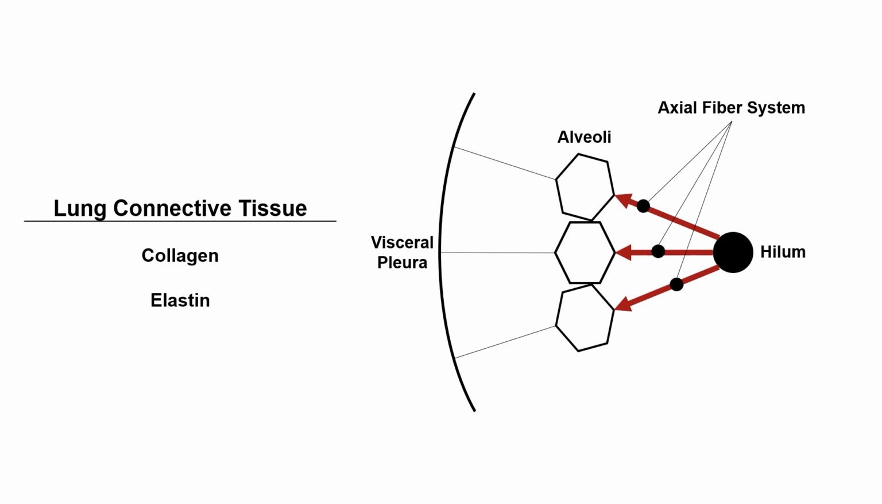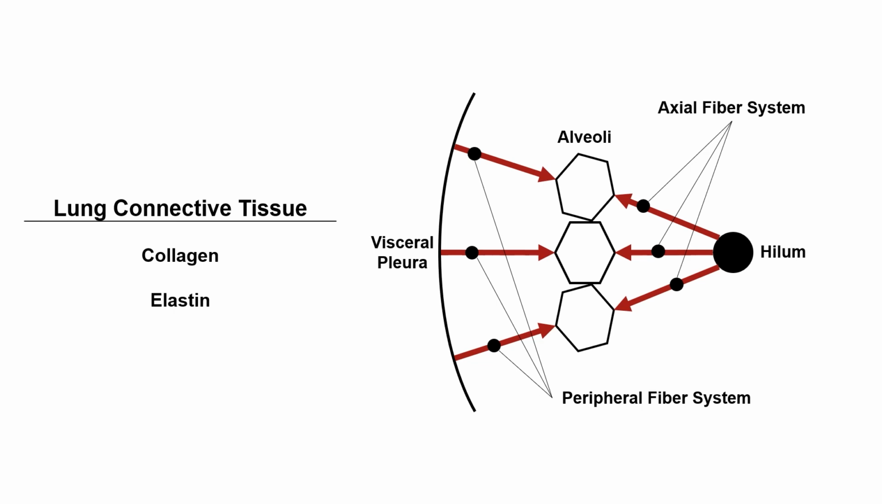The fibrous skeleton system composed of collagen and elastin consists of two components: the axial system, anchored to the hilum, which runs along the branching airways down to the level of alveolar duct, and the peripheral system, anchored to the visceral pleura, which penetrates centripetally into the lung down to the alveoli. The two systems are linked at the alveolar level by the alveolar septal fibers.